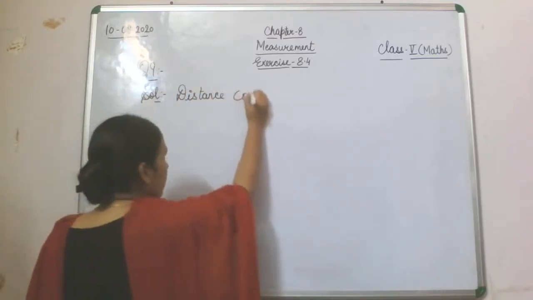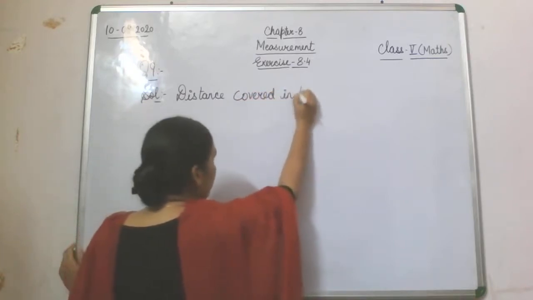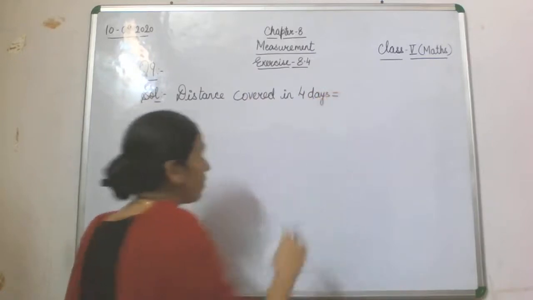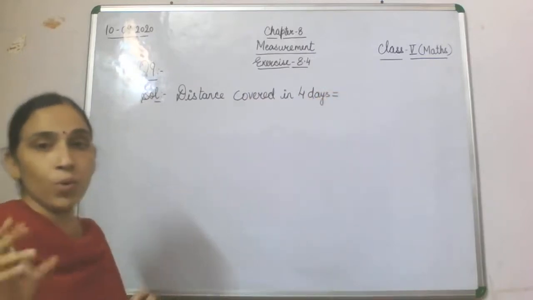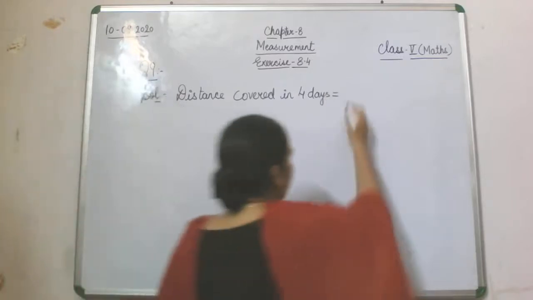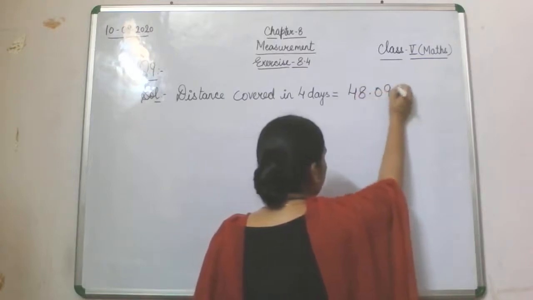Distance covered in 4 days. What is the distance covered by that person in 4 days? That is 48.096 kilometers.